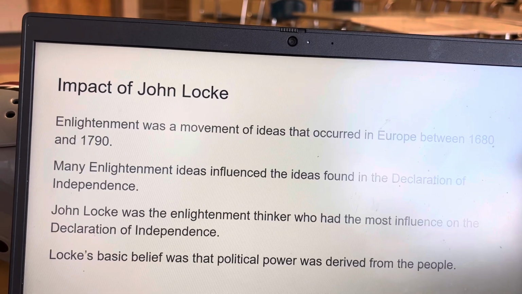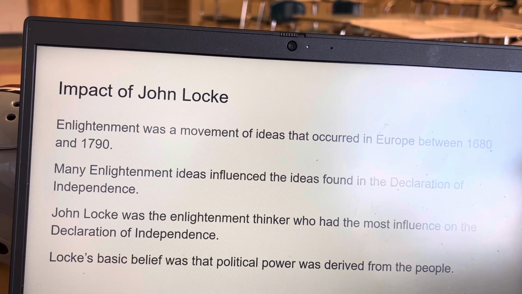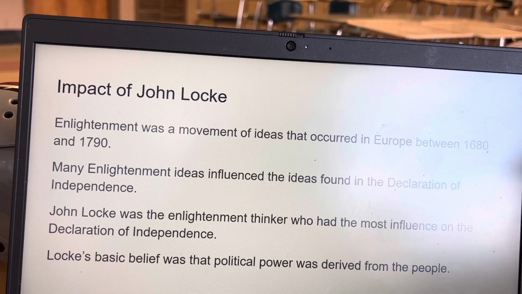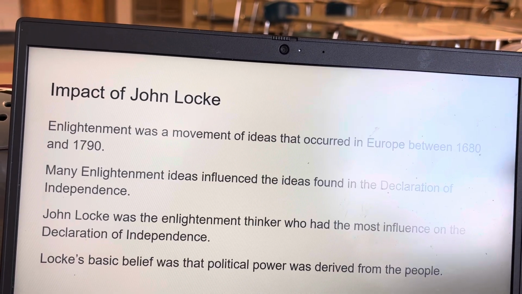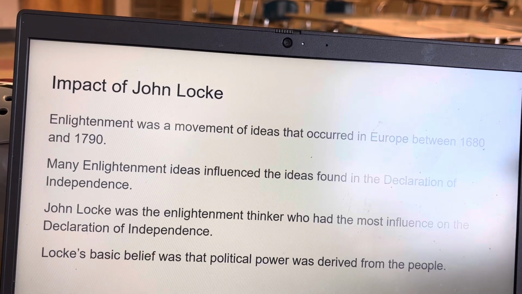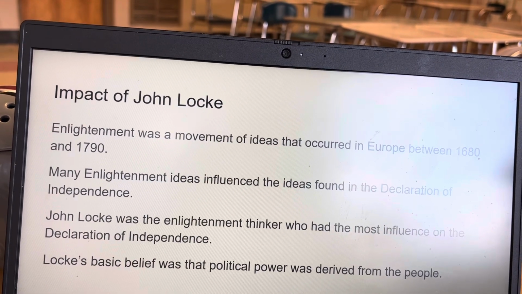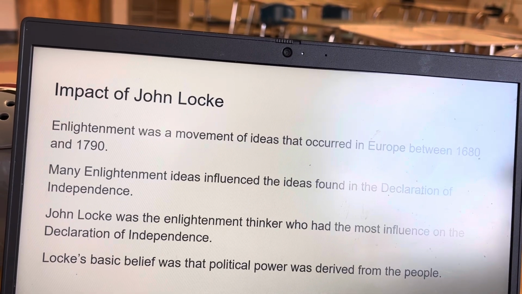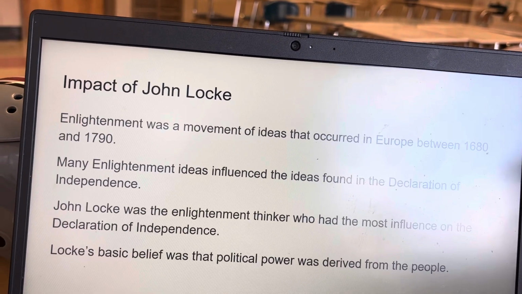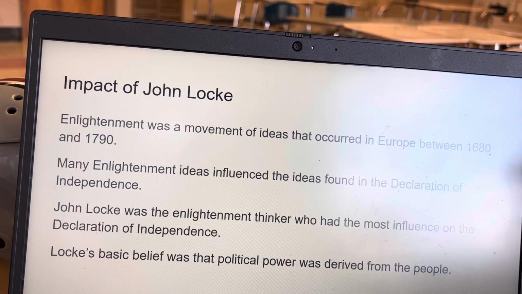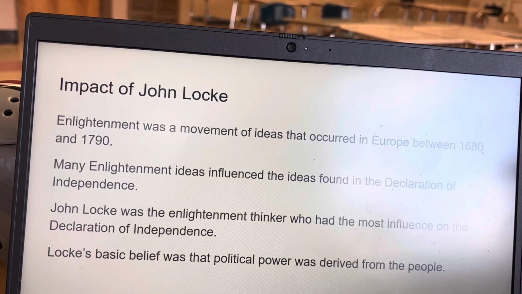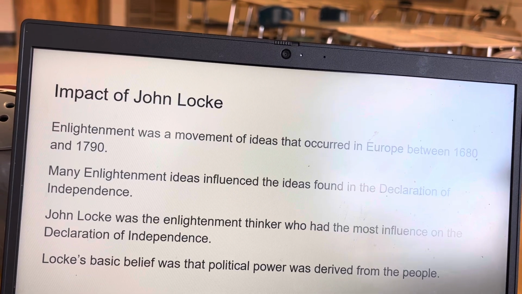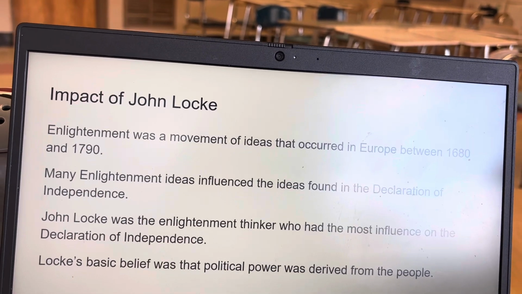We hold these truths to be self-evident, that all men are created equal, that they are endowed by their Creator with certain unalienable rights, that among these are life, liberty, and the pursuit of happiness, that to secure these rights, governments are instituted among men, deriving their just powers from the consent of the governed, that whenever any form of government becomes destructive of these ends, it is the right of the people to alter or abolish it, and to institute new government.